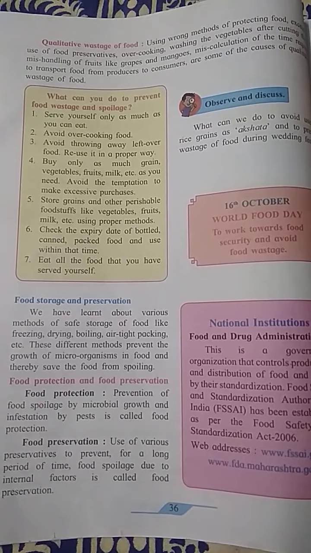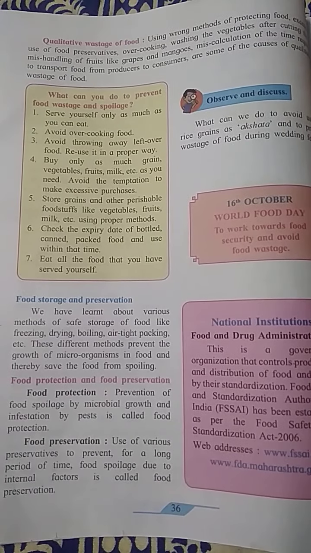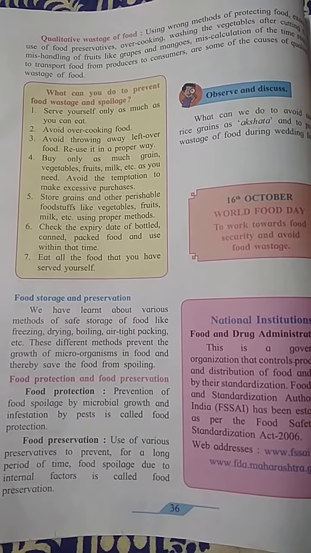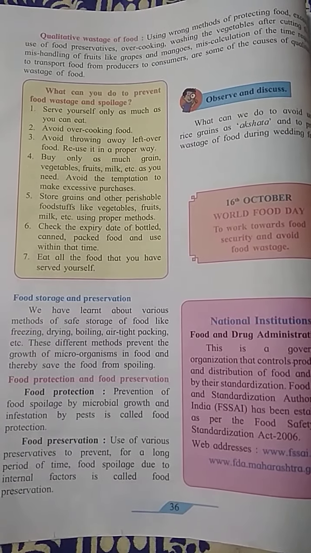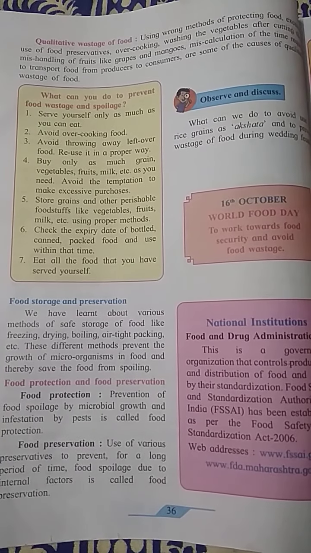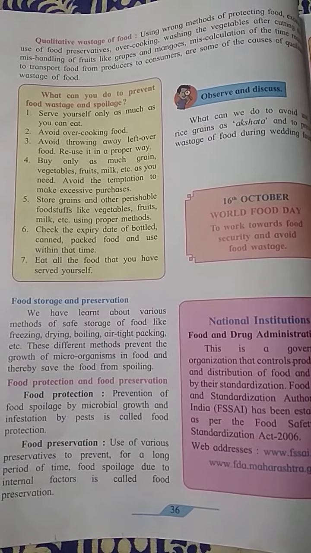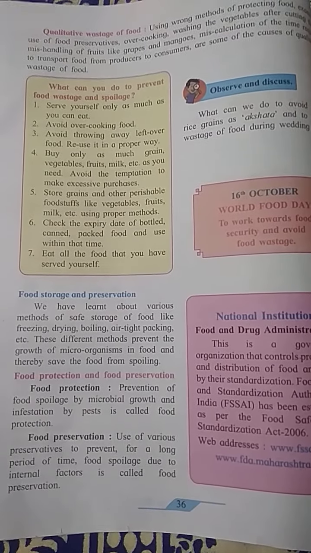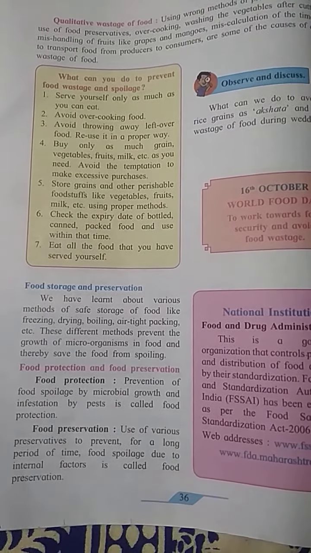Because we have to prevent the growth of microorganisms in the food. The different methods prevent microorganism growth, and thereby we can save the food from spoiling.